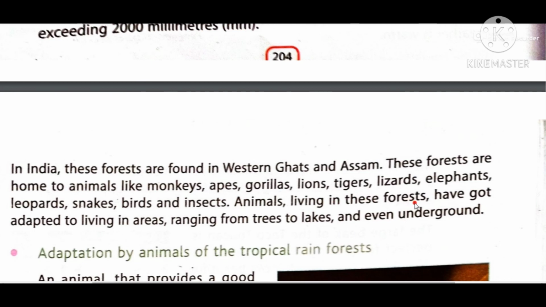Animals living in these forests have got adapted to living in these areas. Obviously, when animals live in a particular area, they have to change in their structure to live in that area. Otherwise, how can they survive? They cannot survive. So animals living in these forests have got adapted to living in areas ranging from trees to lakes and even underground. So different varieties, different kinds of adaptation in plants and in animals can be seen in these areas. I hope you understand it.